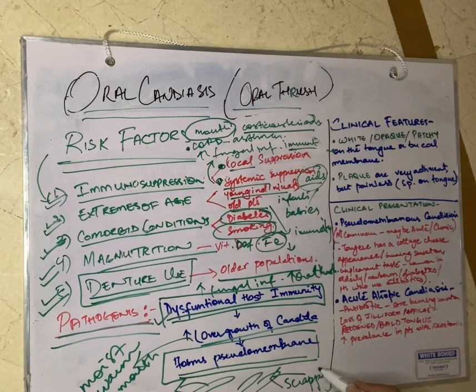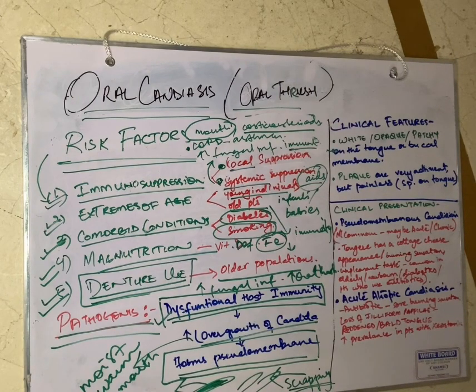The brush is supposed to be used in a scraping motion so that it is finally removed from the tongue. Otherwise, normal motion would not let the pseudomembrane detach from the tongue. Hence, it's very difficult to get candidiasis off the tongue.